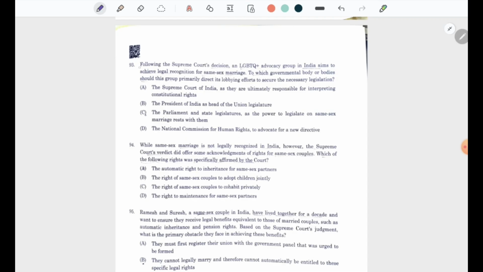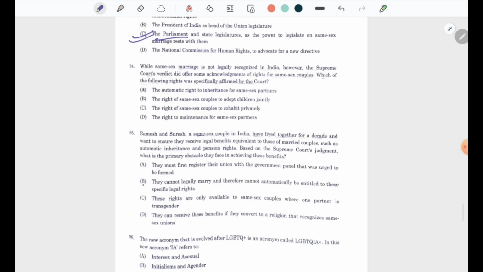Following the Supreme Court's decision, an LGBTQ plus advocacy group in India aims to achieve legal recognition for same-sex marriage. To which governmental body or bodies should this group primarily direct its lobbying efforts to secure the necessary legislation? The answer is the Parliament. Where will you go? You will go to Parliament. What we understand is that it is important to read what Parliament is, what the role of Parliament is, and what the role of the Supreme Court or the High Courts is.